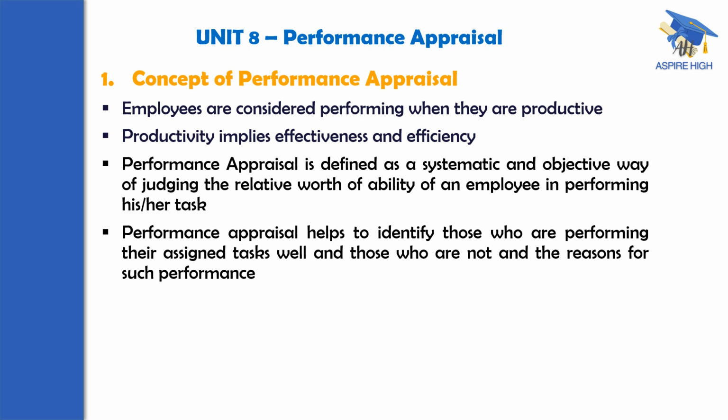Effectiveness means achievement versus target. Efficiency means the ratio of output to the input. So a mix of both is desired. That means the result should be there. That means the targets are to be achieved, and at the same time the process of achieving that has to be efficient. That means we should employ inputs in an optimum way, not employing more and more inputs and somehow getting the results. That is not desired. So that is about productivity.